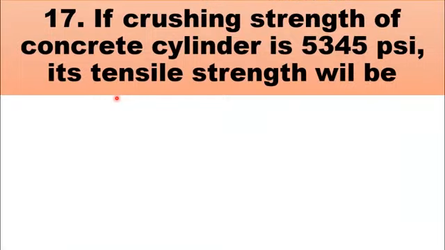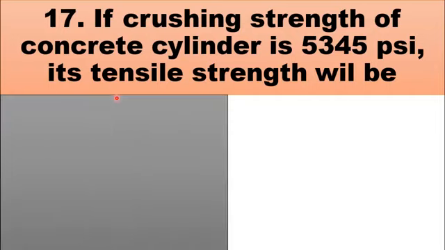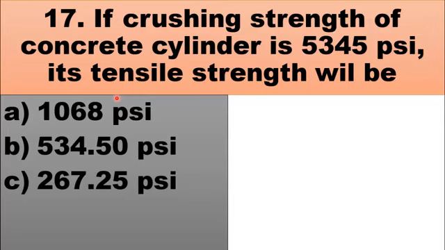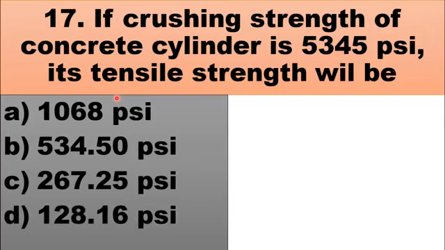MCQ number 17 is, if crushing strength of concrete cylinder is 5345 psi, its tensile strength will be. The choices are A, 1068 psi, B, 534.50 psi, C, 267.25 psi, D, 128.16 psi.